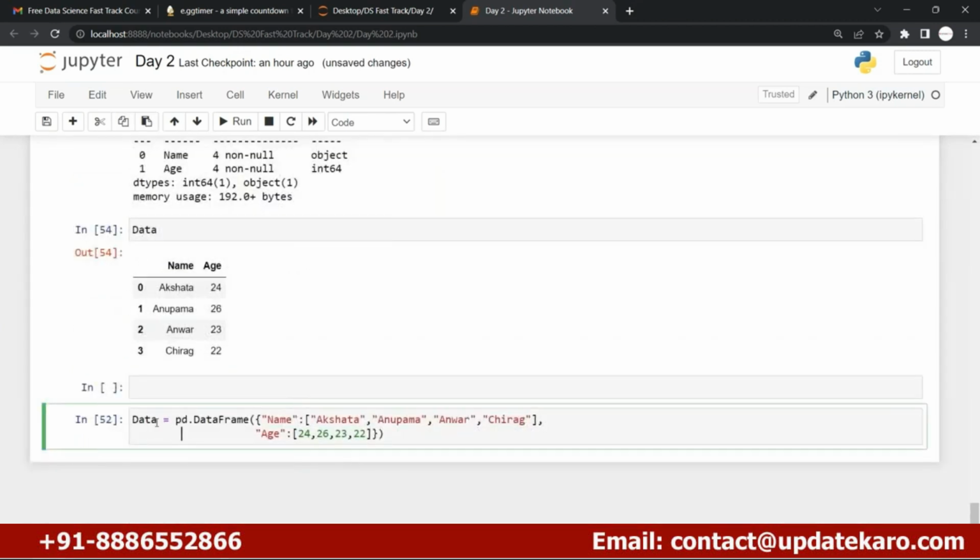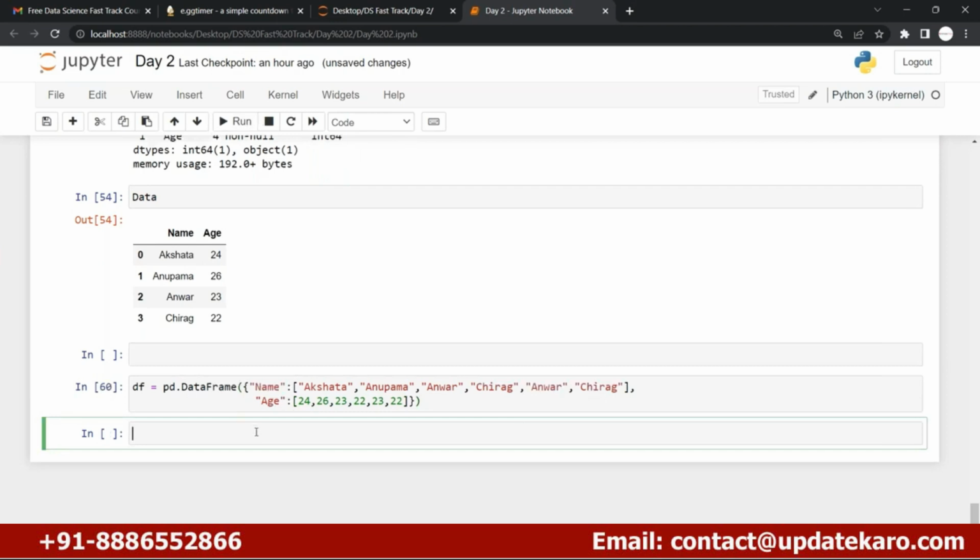Let's say this is again my TF, my data frame, and I'll simply make the duplicates. Okay, let's run this.